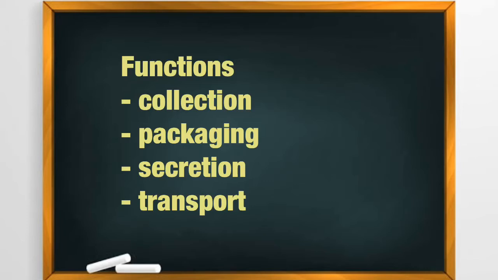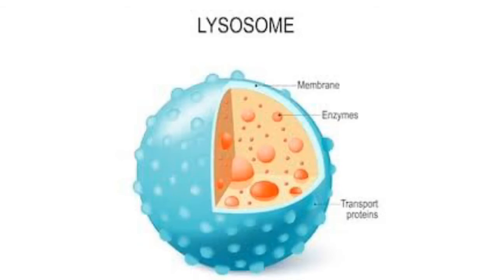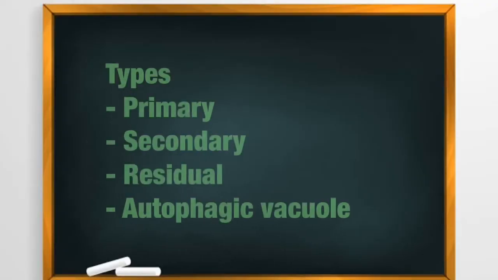Now let's move ahead with the lysosomes. Lysosomes were discovered by Christian de Duve in 1955, accidentally, when he was working on rat liver cells to isolate certain enzymes. Now where do they occur? These are present in all animal cells and only in a few plant cells, like yeast, fungi, green unicellular organisms, etc.